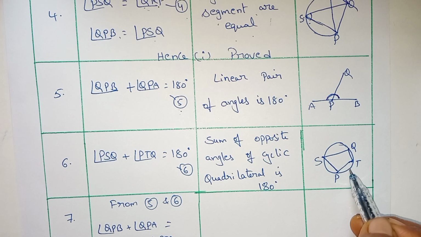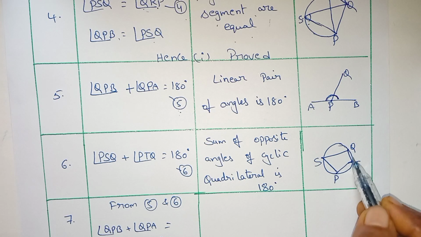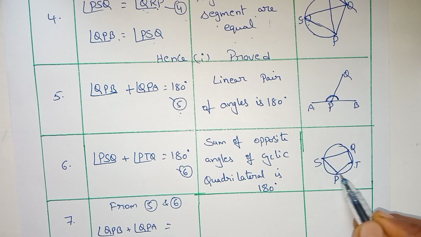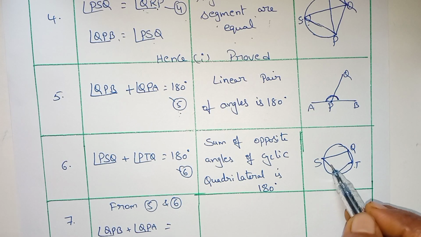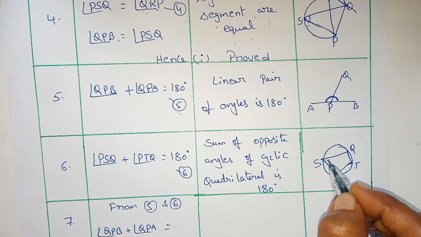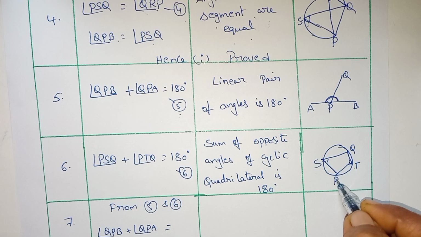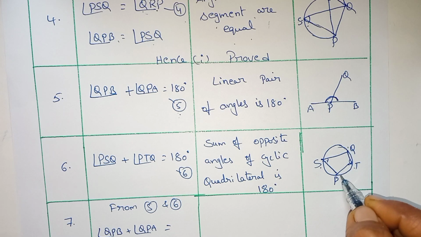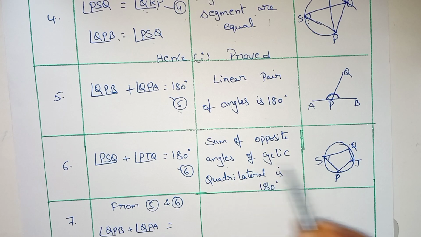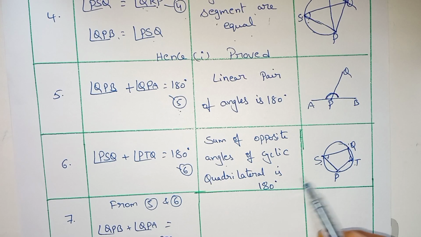Now in the picture I am taking the cyclic quadrilateral S, P, T and Q. This is the cyclic quadrilateral. The endpoints lie on the circle. In a cyclic quadrilateral, the sum of the opposite angles is equal to 180 degrees. So angle PSQ plus angle PTQ is 180 degrees. The reason is that the sum of opposite angles of a cyclic quadrilateral is 180 degrees.